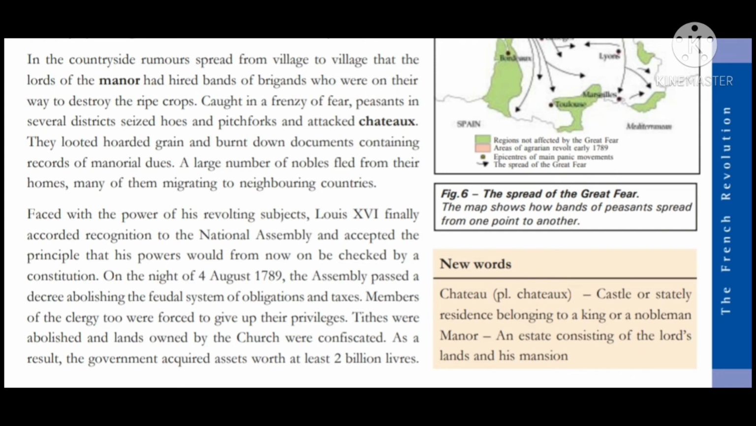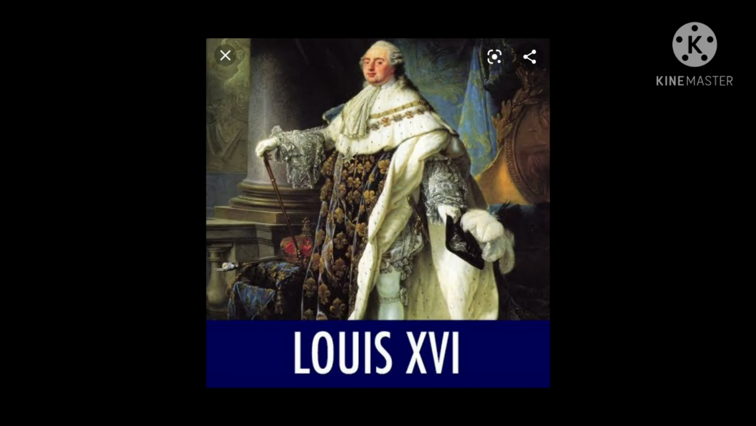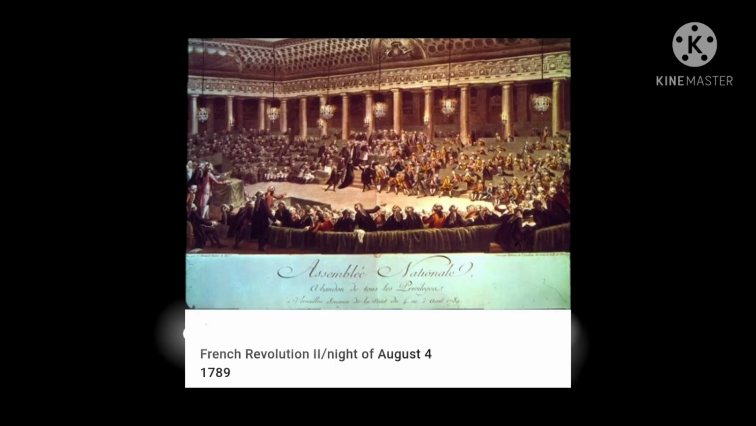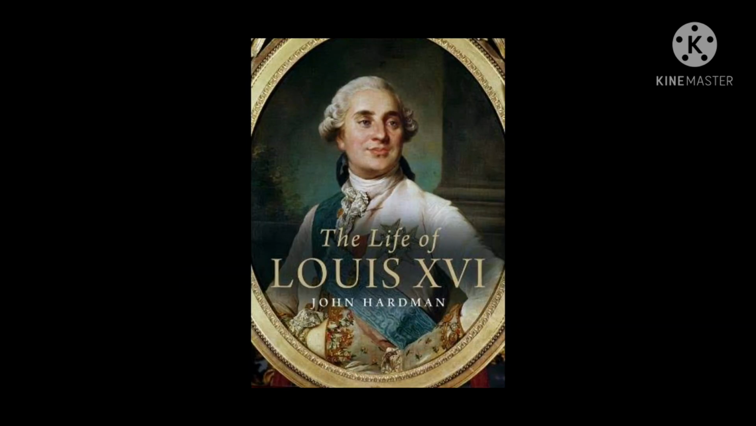So when these peasants started attacking the houses of nobles, the nobles had to flee from their homes, and many of them migrated to neighboring countries also. Now the last paragraph. So when people started revolting in France, King Louis XVI finally had to give recognition to the National Assembly. And the king also accepted the principle that his powers would from now on be checked by a constitution. So the king accepted that also.